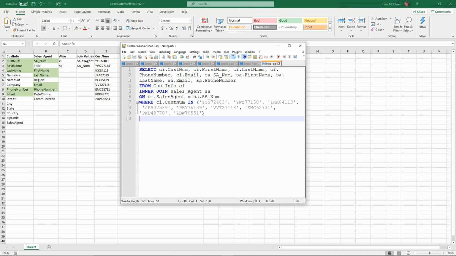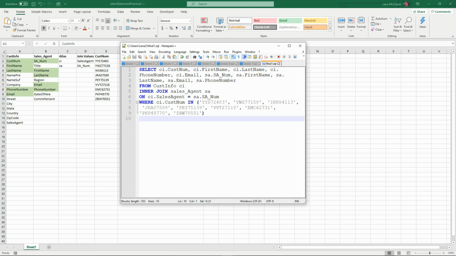We will use this SQL statement as a template. As always, you should only use SQL statements that have been tested in your system. This template can easily be reused on different customer numbers and highlighted fields. Changes to the join criteria should be tested in a development or testing environment before being executed on production.